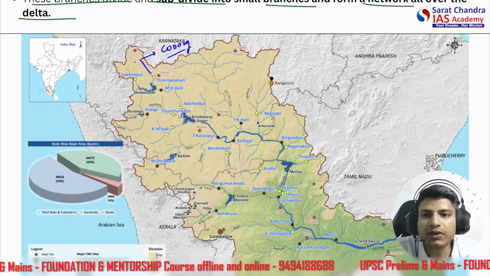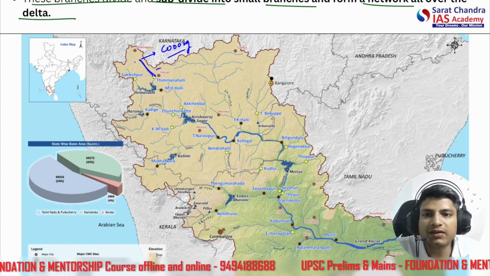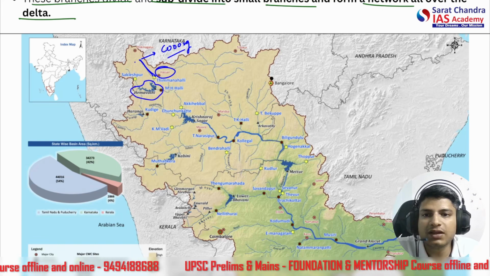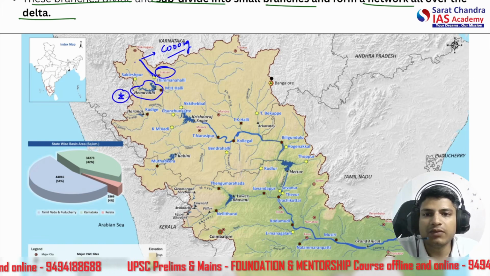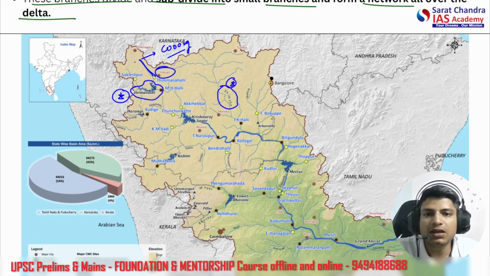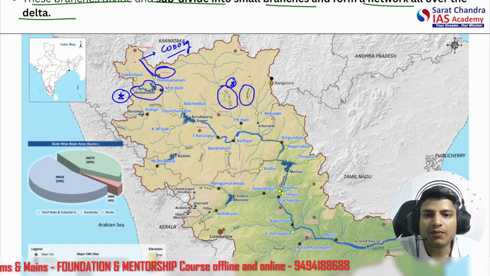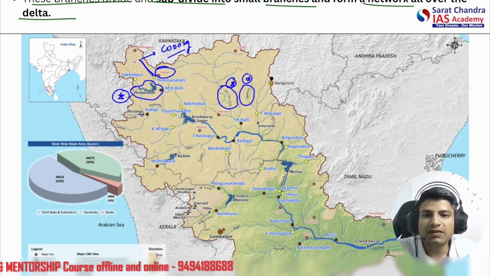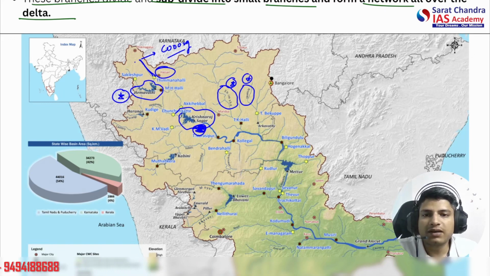So this is Kodagu, where the Kaveri originates, near the Hassan district here. Okay, it meets the Hemavati river here. This is the Hemavati. Very important. This is the Shimsha. Very important again. And this is the Arkavati river. Okay, very important. So these all three mix and make a basin sort of area here near the Krishna Raja Sagar Dam. Okay, Mysore is located here only. And the whole electricity to Mysore is supplied by this KRS dam. Okay, just a second, I'll highlight it.